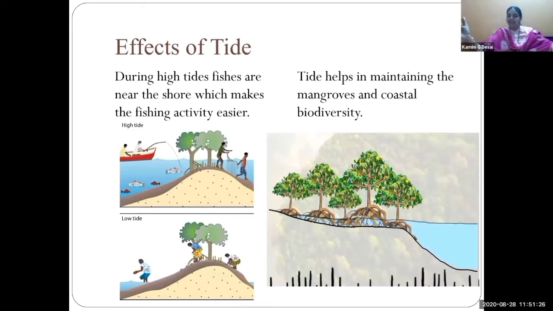And the tide comes to a certain area, waters the trees and then goes away. Okay, so tides help in maintaining the mangroves and coastal biodiversity, and during high tide fish are near the seashore, which makes fishing very smooth.